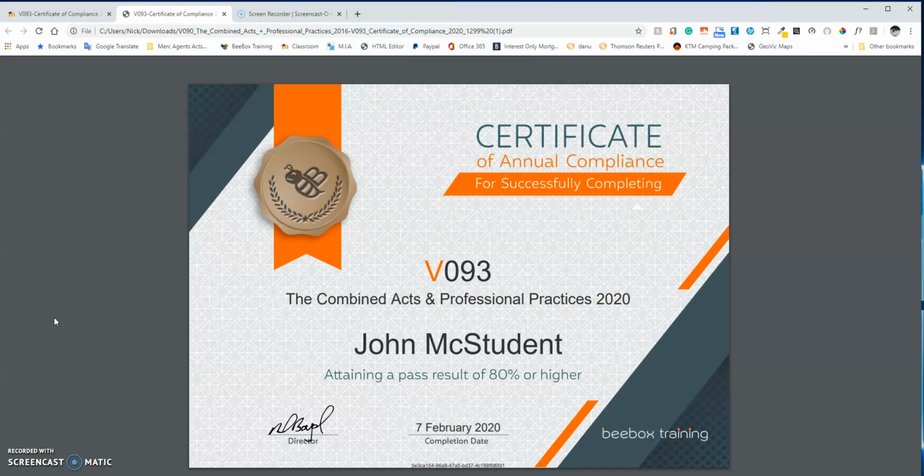Now the certificate's in what they call full resolution graphics, so if you want, you can print it off in color in A4 size. It is limited to A4 size or less, but it can be printed off to maintain the pixel quality. Obviously the certificate itself is fairly explanatory.